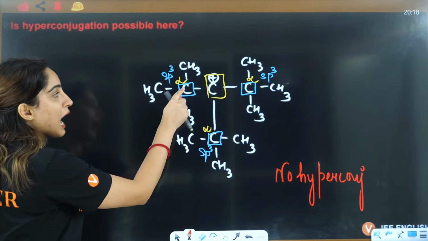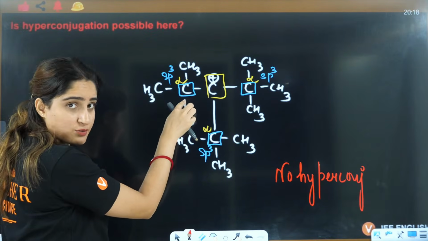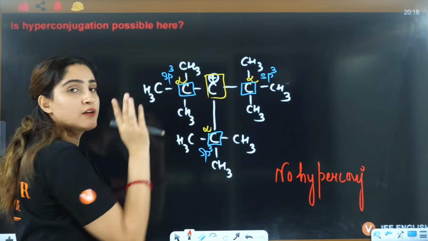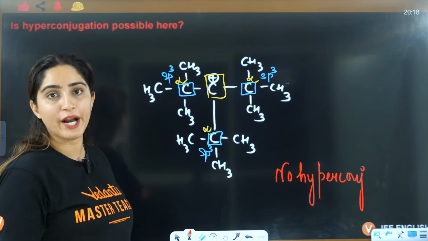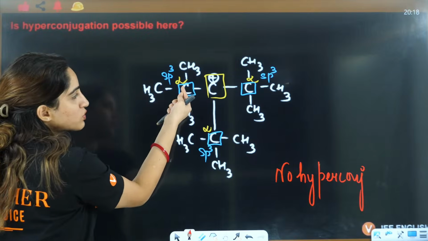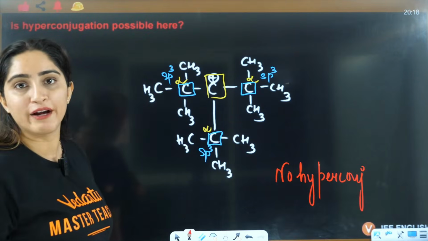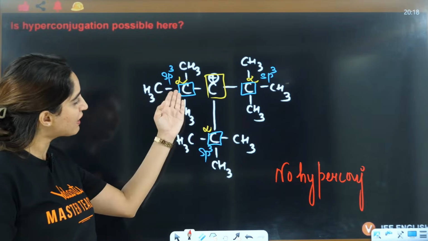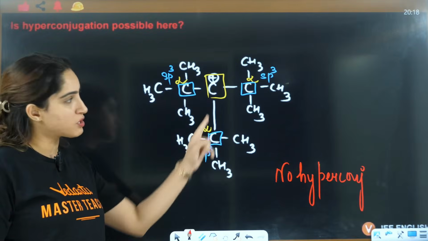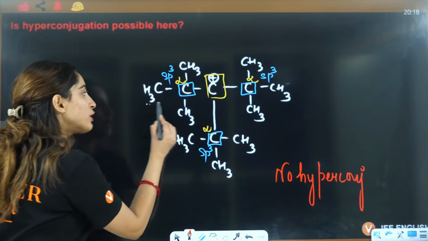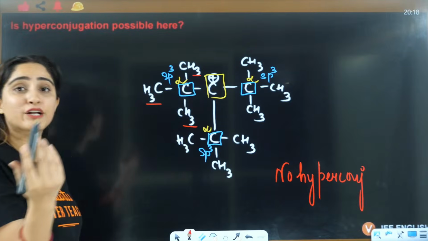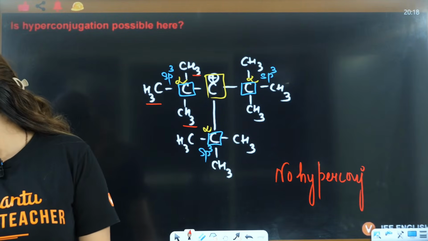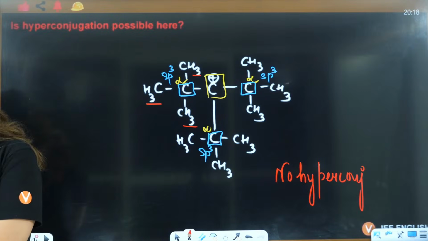Yes, everybody. How to know alpha hydrogen, Anjali? See, this one is the alpha carbon, and the hydrogen connected to the alpha carbon is alpha hydrogen. So here, to this carbon, you don't have any alpha hydrogen. Alpha hydrogen means the hydrogen connected to alpha carbon. You don't have any hydrogen connected to this. No hydrogen, no hydrogen. These hydrogens are connected to beta carbon, not alpha carbon. Okay?